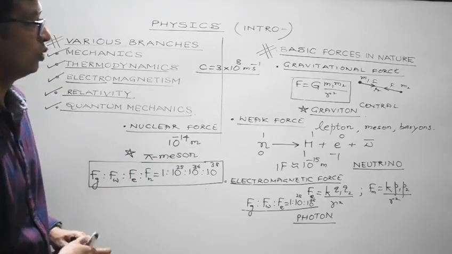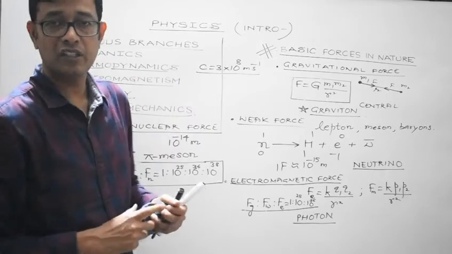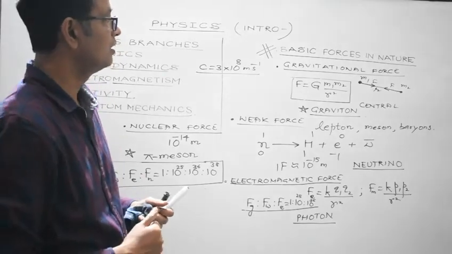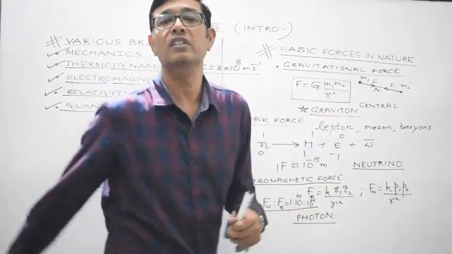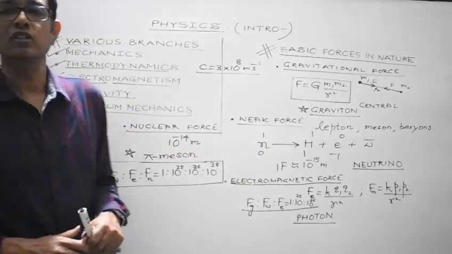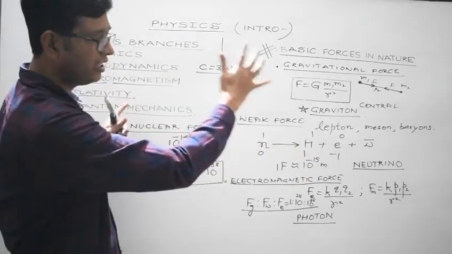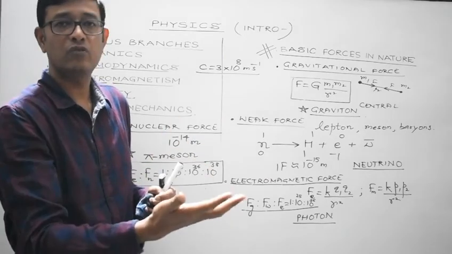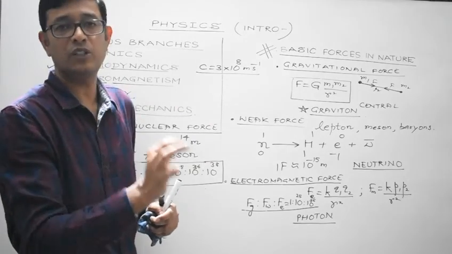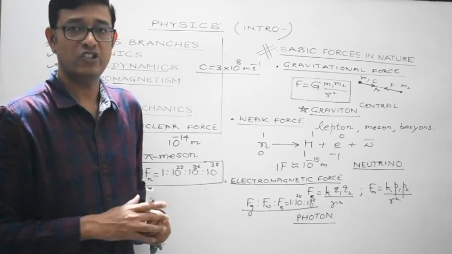Right? So, in this section, what we have discussed is the various branches of physics which we will be studying in +1, +2 and higher classes. And then we have discussed the 4 basic forces in nature, starting from gravitational force, weak force, electromagnetic force and nuclear force. I hope you have understood the topics which we have discussed. This is just the intro part. As we proceed subsequently, we will be dealing with each and every topic in detail. We will discuss the minute aspects of each and every topic, right? Well, we will continue in the next section.